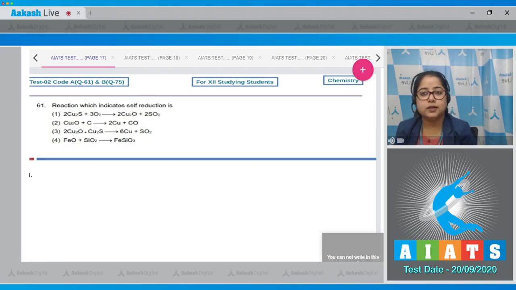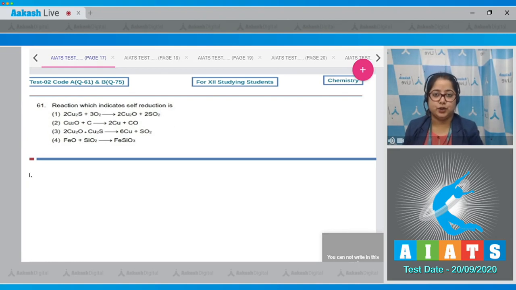Question number 61. Let's read the question. Reaction which indicates self-reduction is. Student, first of all, we have to understand self-reduction. The reaction in which metal oxide on reaction with metal sulfide forms metal is termed as self-reduction.